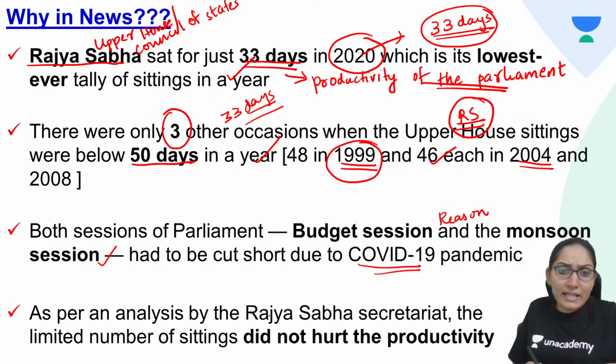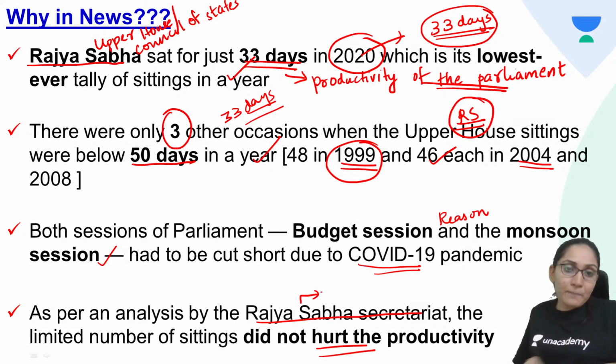As per an analysis by the Rajya Sabha Secretariat, the limited number of sittings did not hurt the productivity. So according to the Rajya Sabha Secretariat, even though the number of days they met was less, it did not hurt the productivity of the Rajya Sabha, the upper house.